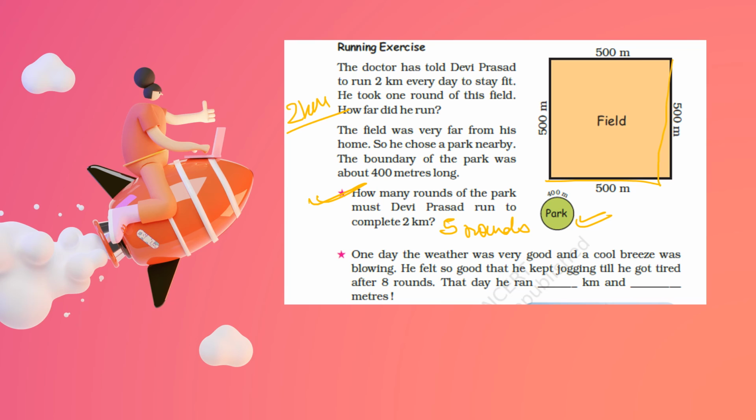One day the weather was very good and a cool breeze was blowing. He felt so good that he kept jogging till he got tired after 8 rounds. That day he ran how many kilometers and how many meters? So this is the calculation for this step. You can see 5 rounds, 2000 meters, one round 400 meters. So 8 rounds, 400 into 8, 3200 meters. That is 3 kilometers and 200 meters.